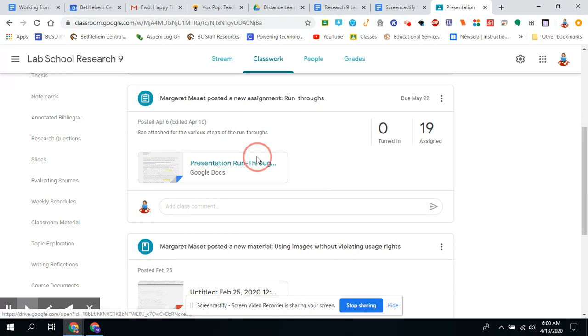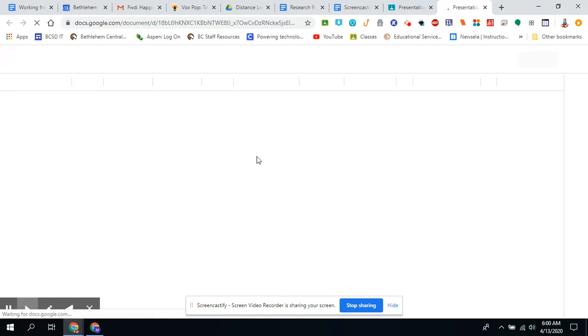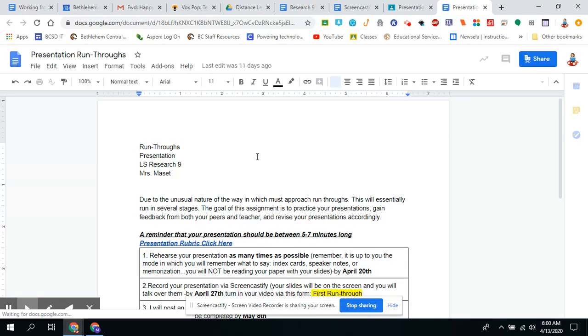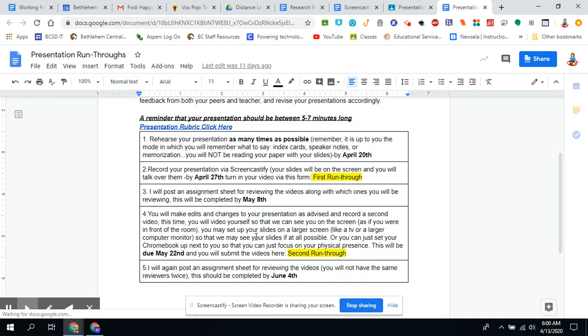I'm just going to open this back up again, just to remind you about what you're working on this week. A reminder that your presentation should be 5 to 7 minutes long. The rubric is attached here, so you can remind yourself of how you will be graded. And just remember, this is this week's goal: rehearse your presentation as many times as possible.